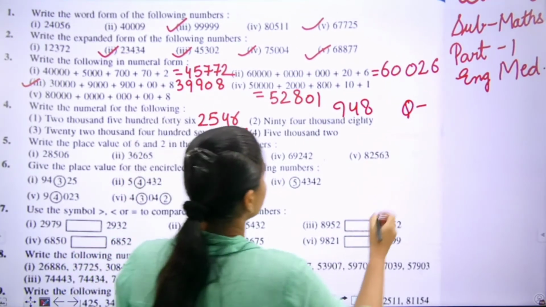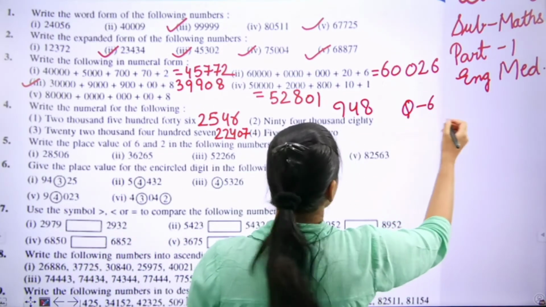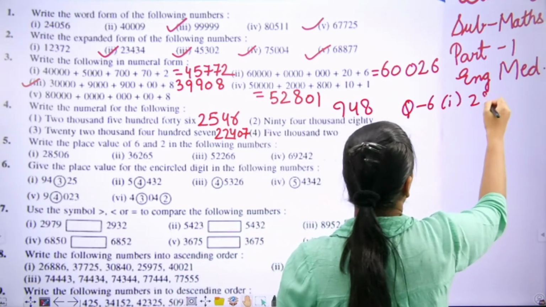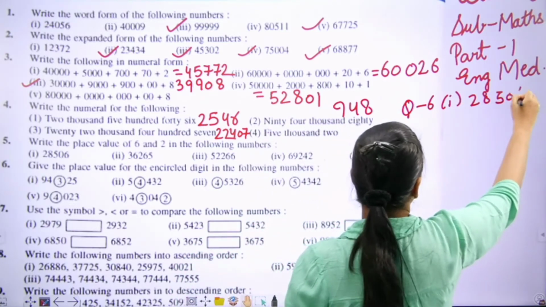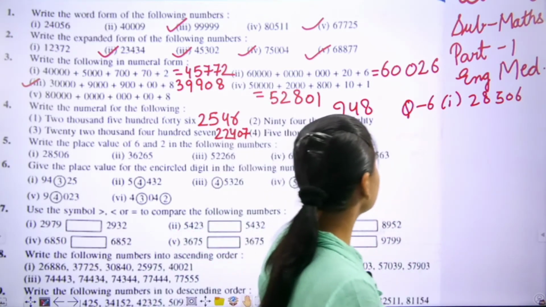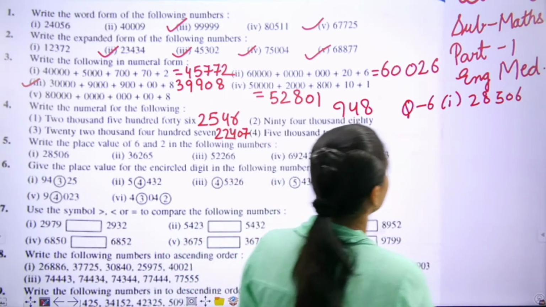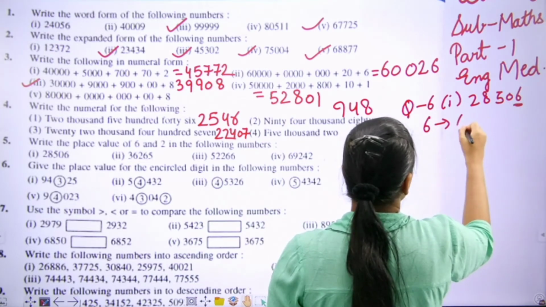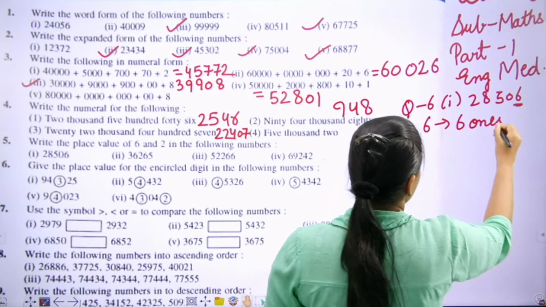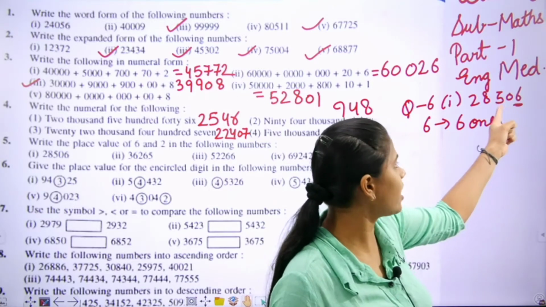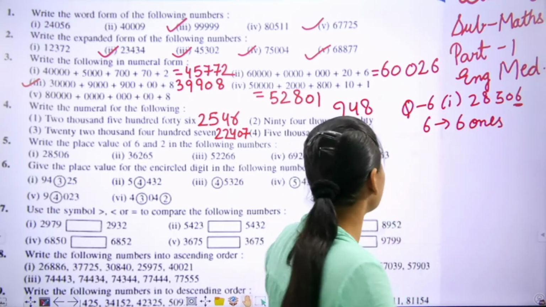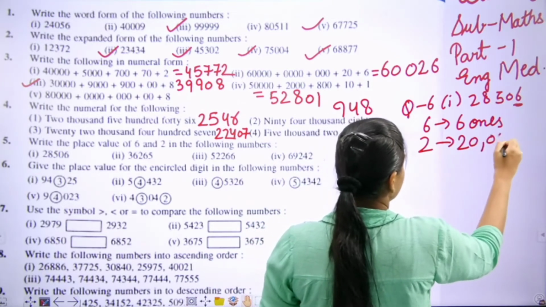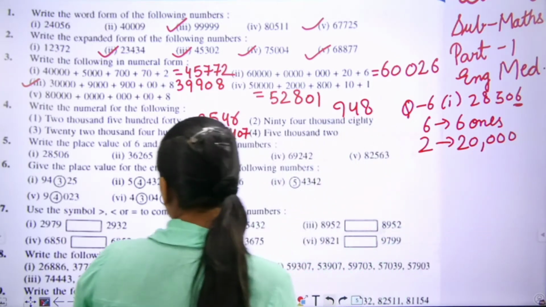This is question number 6, first part. 28,506. We have to tell the place value of 6 and 2. Place value of 6, that is 6 ones, and 2: ones, tens, 100, 1000, 10,000, that is 20,000. Move to the next one.